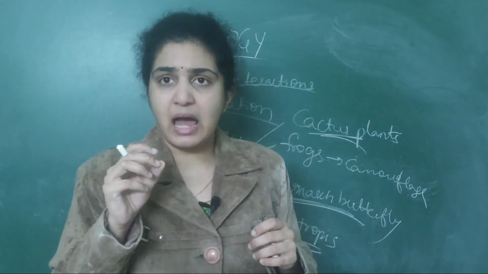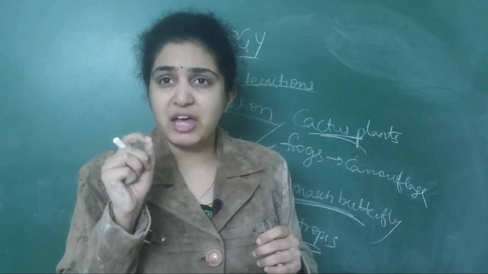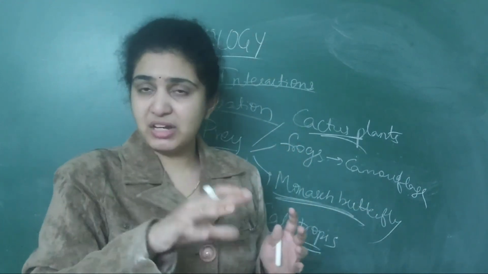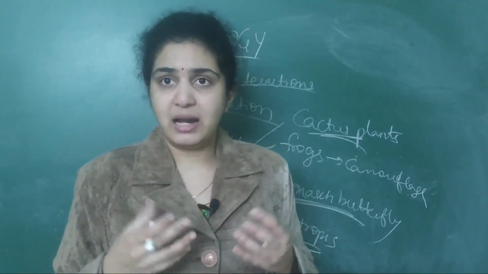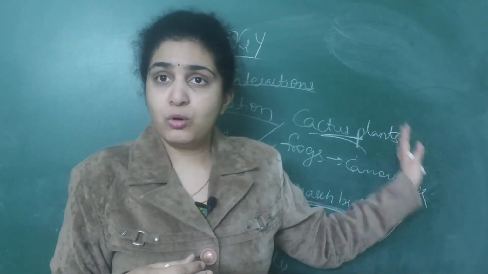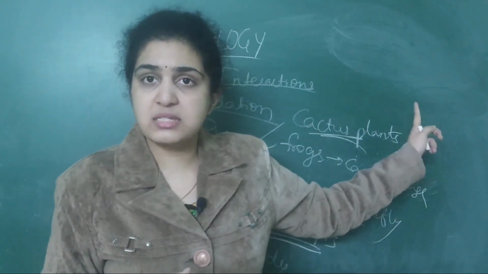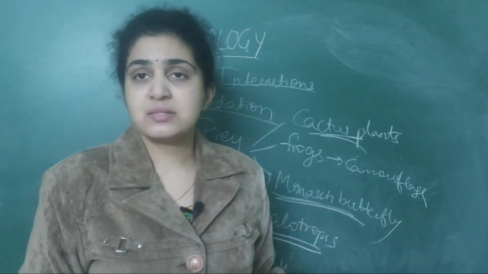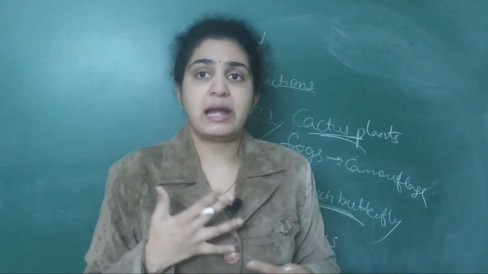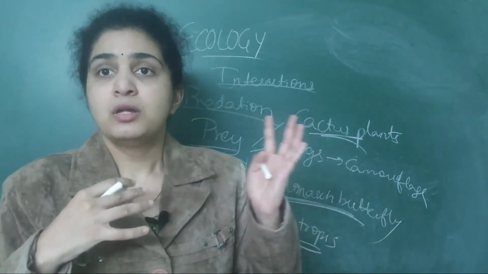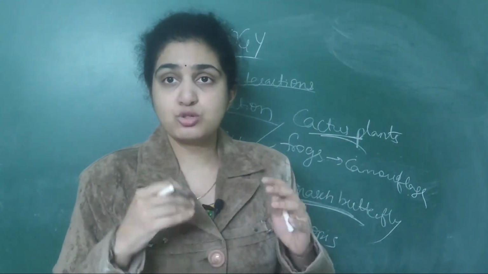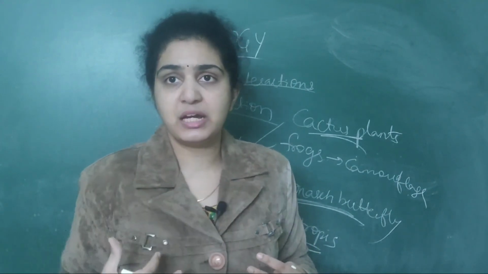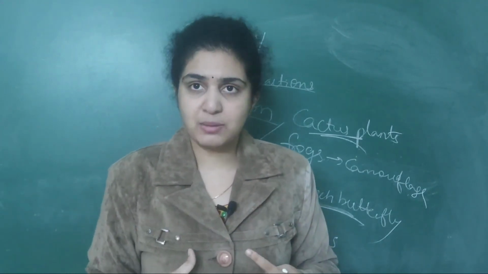So whenever an animal comes, the thorns will be very sharp, right? We humans, when we touch them, we get blood, and no animal will go and survive on these cactus plants. Like this, numerous defense mechanisms are adapted by the prey to protect themselves from the predators.